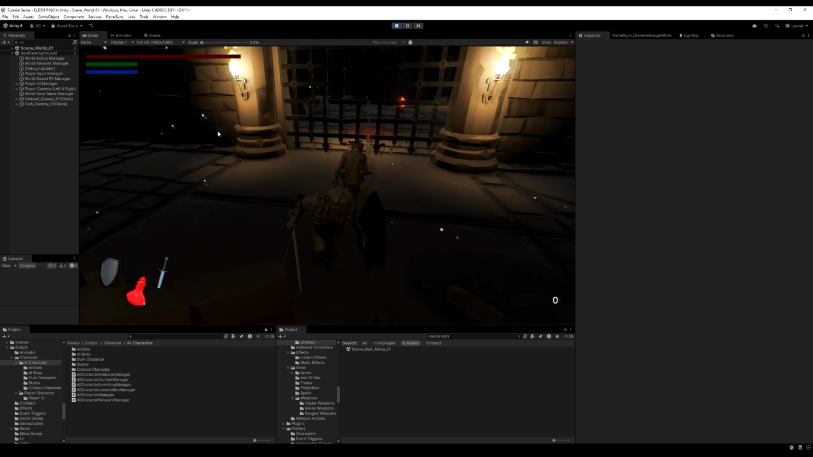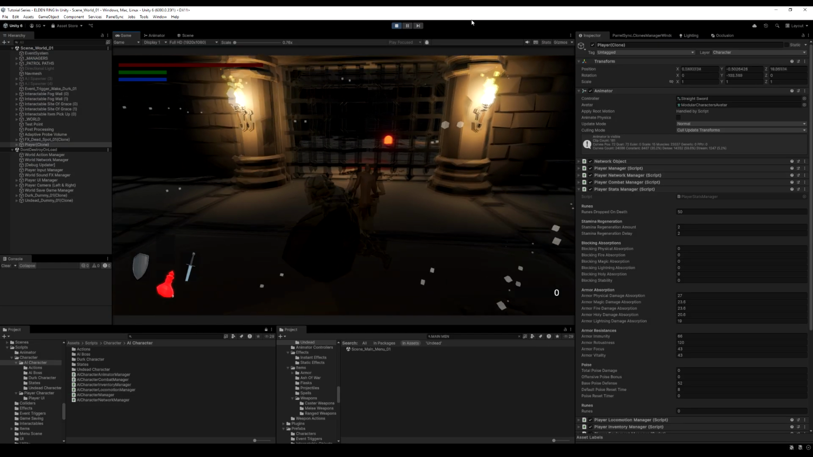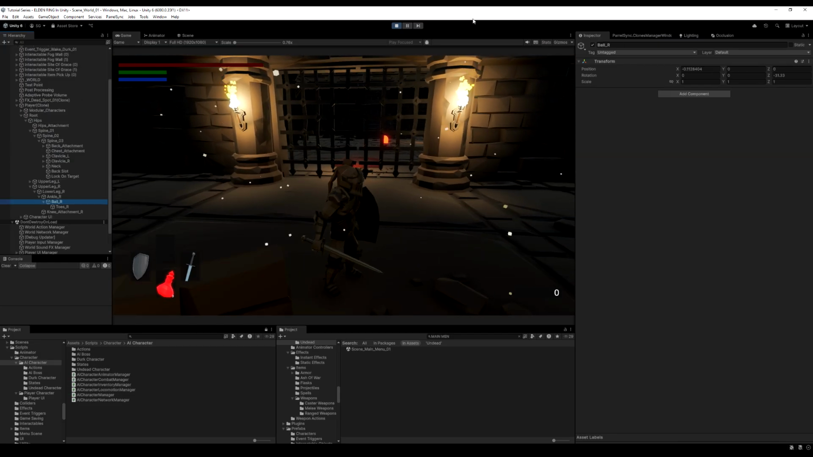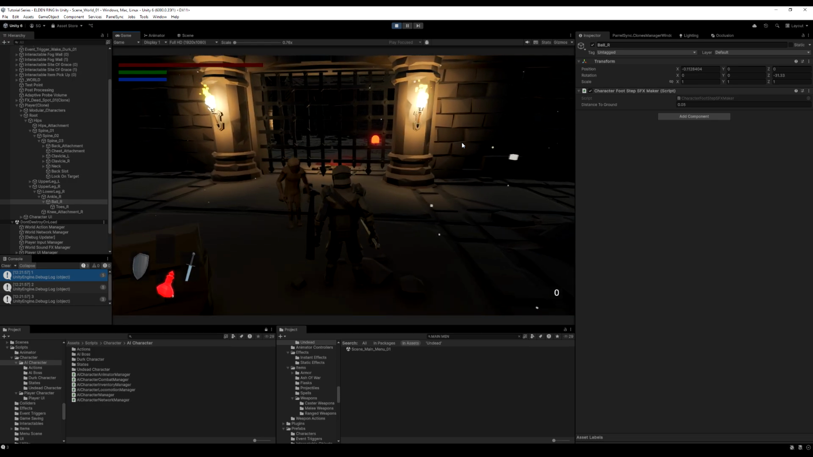And we are not. So let's see what's up. All right, so I put some debug logs here under alert characters to sound, 1, 2, and 3, so we can see where it breaks. Going to go back into the game, and nothing is popping up. Okay, let's just make sure I got the footstep maker on our character, and I do not. So if I drop this on my character's foot and walk around, it should, yes, there you go. He turns around and notices me and hears me.